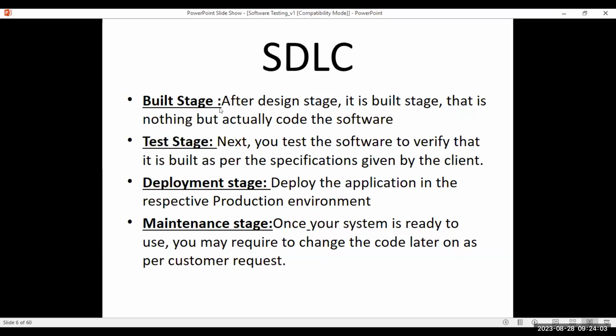Just remember, after developing the code, we started testing the requirement. You test the software to verify that it is built as per the specifications given by the client or not. After testing, what do we do? The next stage is deployment stage. What do you mean by deployment?